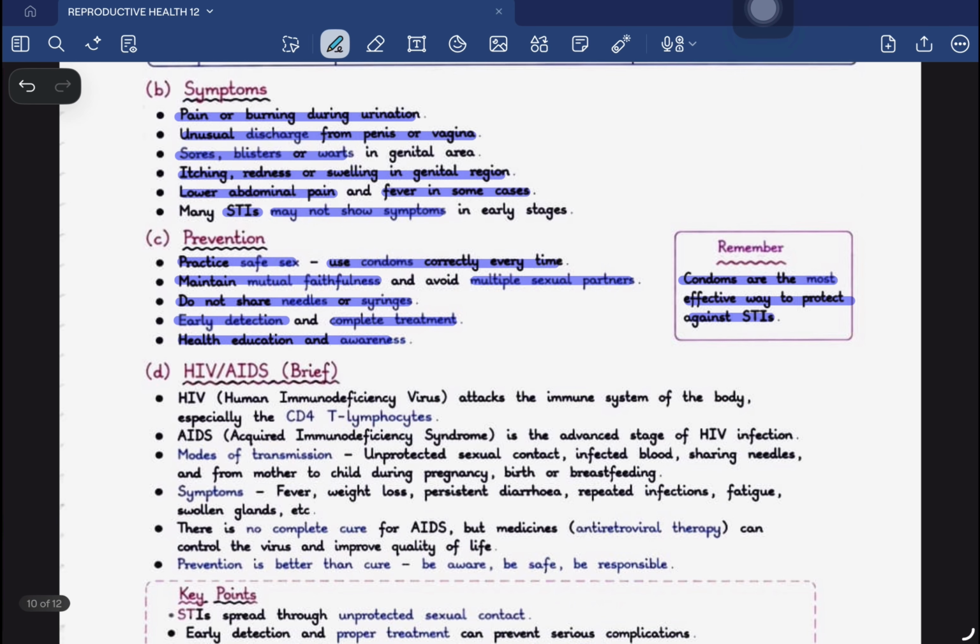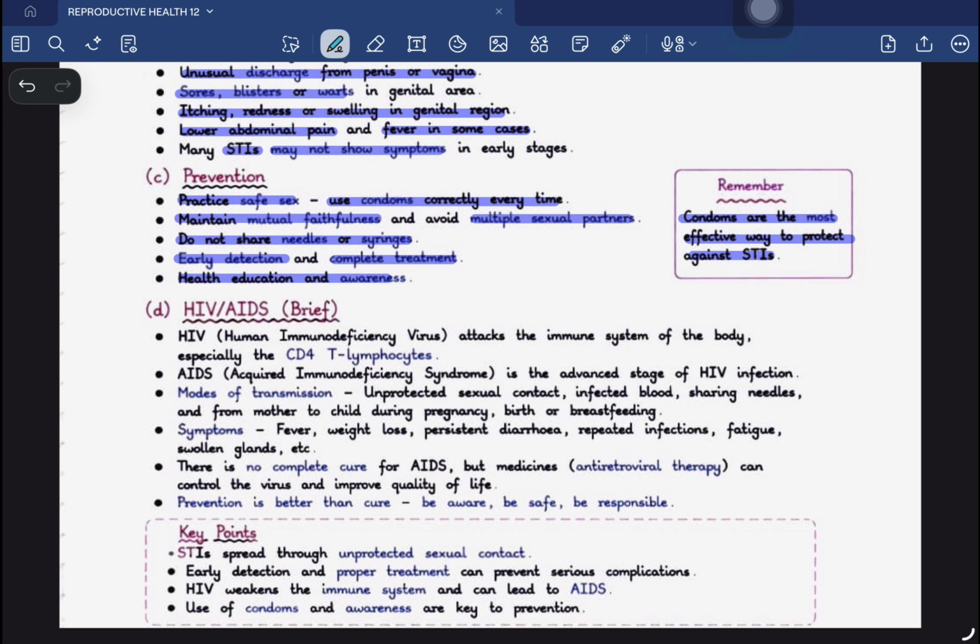Now there is a small portion given here in this reproductive health chapter about HIV or AIDS. Though we will be discussing HIV and AIDS in much more detail in a separate chapter, there are some points that you need to remember from here only. HIV, whose full form is human immunodeficiency virus, attacks the immune system of the body, especially which one? The T lymphocytes. Okay. AIDS, whose full form is acquired immunodeficiency syndrome, is the advanced stage of HIV infection.